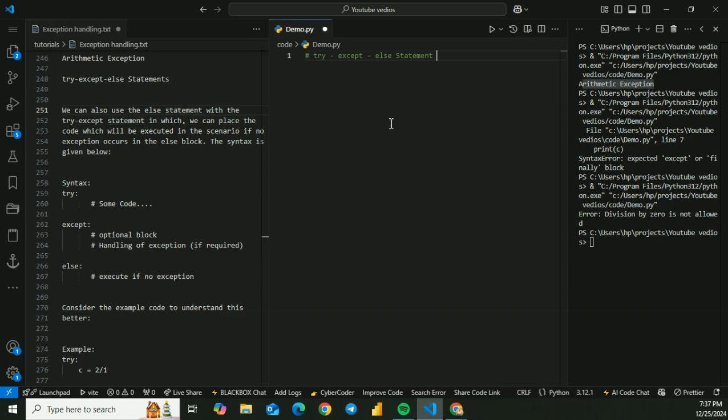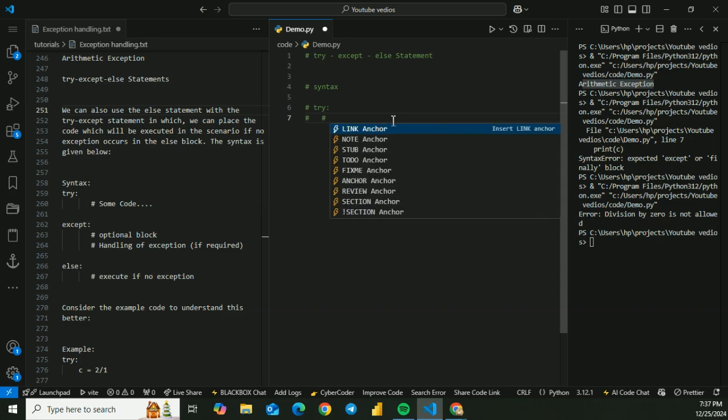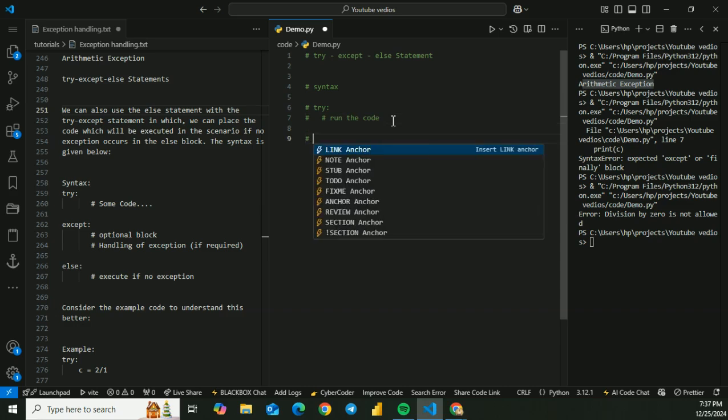Let's go with the syntax. Here I would say try, which will run the code, or else we will use the except block, where we say execute this code when there is an exception.